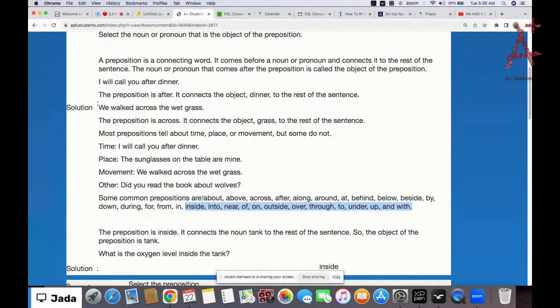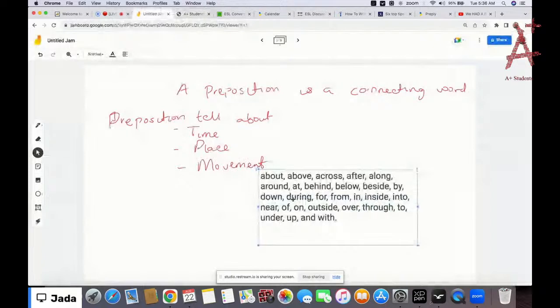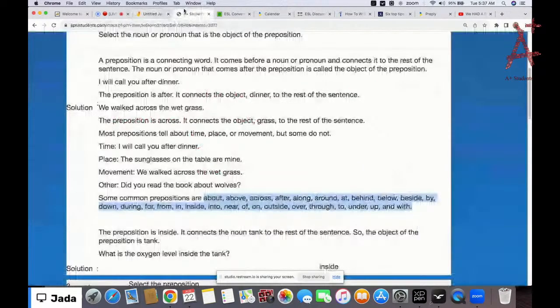So note the examples. This is what we have. The ones here, these are the prepositions. After here is what? So the preposition here is after. It connects the object, dinner, to the rest of the sentence. So, I'll call you after dinner. It's just like everything that we've done throughout today. Okay, so we'll just see some examples and then we'll move on to the test.